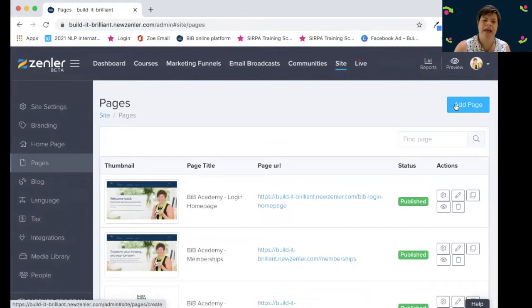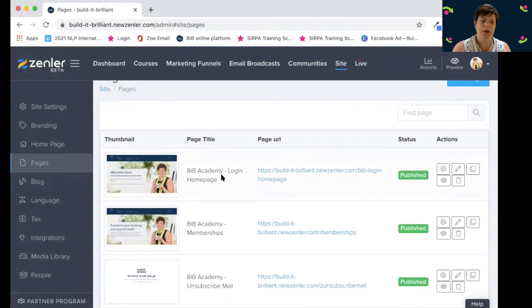A little tip if you're going to use Zenler is to decide what you want it to look like before you come anywhere near new Zenler, because the minute you start looking at it, you start falling down the rabbit hole, so to speak. So decide what pages you want and where you want to put stuff and how you want it to look before you come in, and then you can design what you want. Down here, you can customize all these pages by pressing edit.